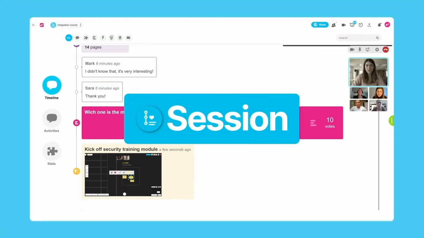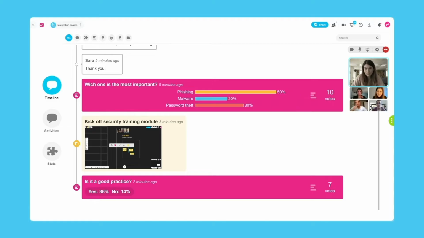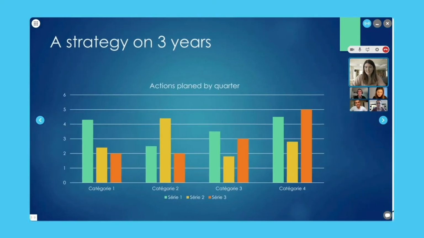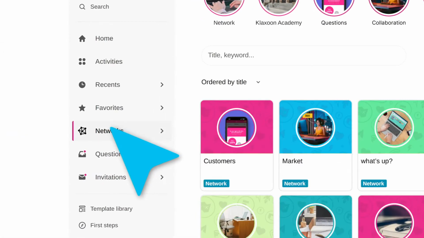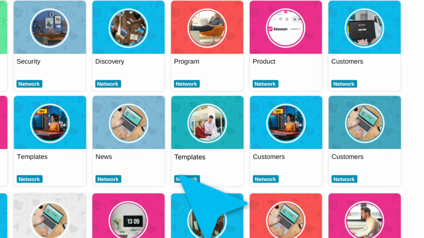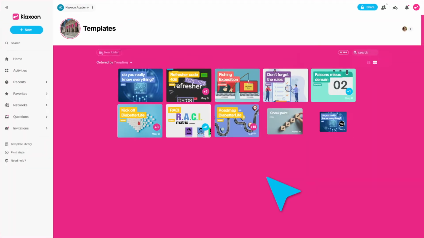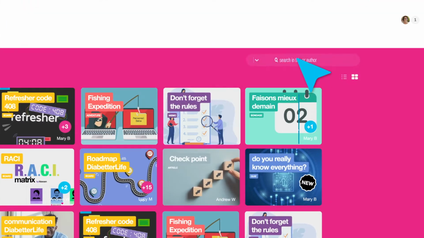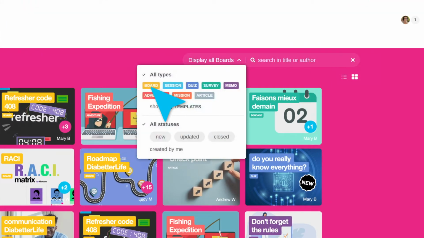Facilitate collaborative workshops, synchronize and align your team. To get started quickly, use the template library and create your own. With Network, build on the content already created and share best practices on a large scale.